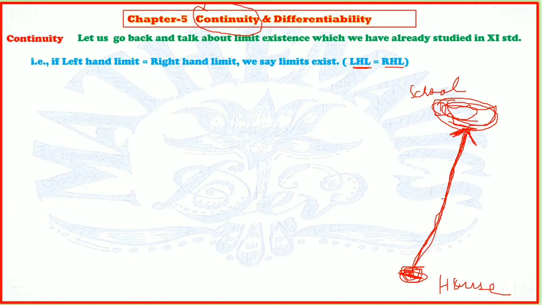Now, suppose on some other day, this is a junction where another road goes towards a park here, and some of your friends are waiting there. I know it doesn't happen with you, but just take it as an example.